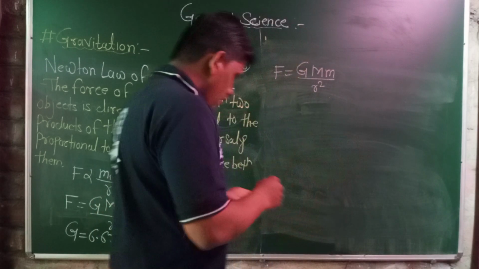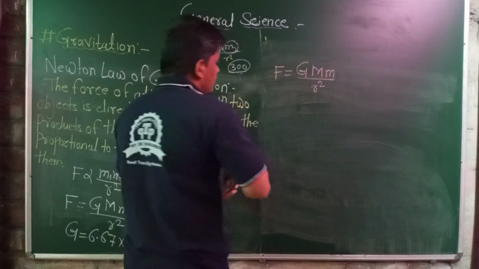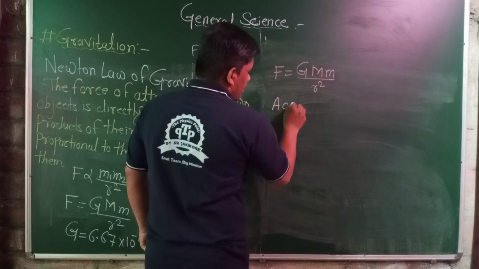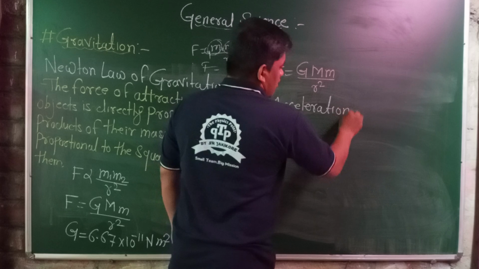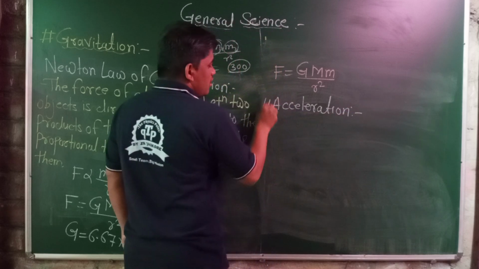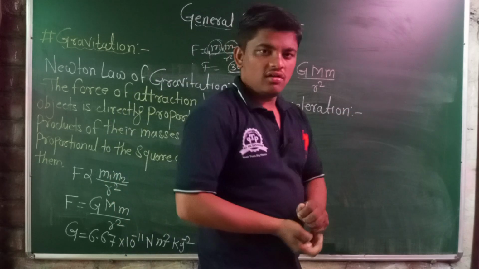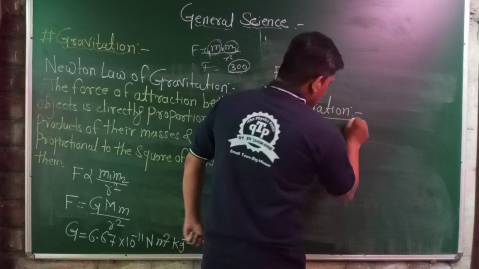Then we will treat another thing, that is acceleration due to gravity. This lecture is only for basic things, introducing all types of things.